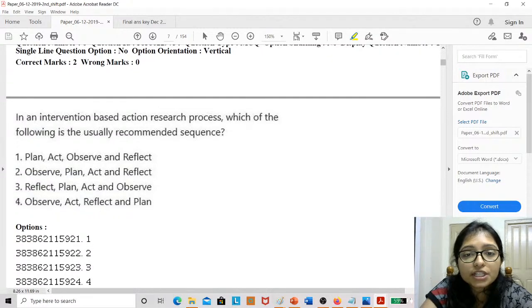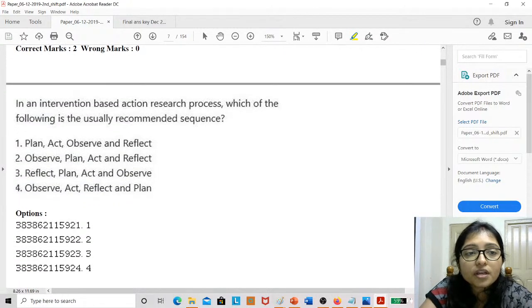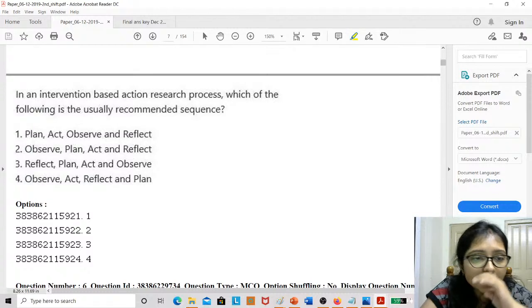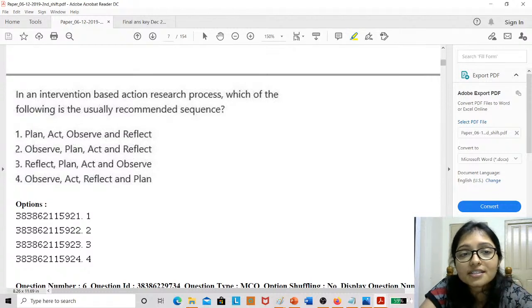Now, the sixth question from research aptitude. Now try to do the question from research aptitude. This is a very easy question. This is a very common and easy question.